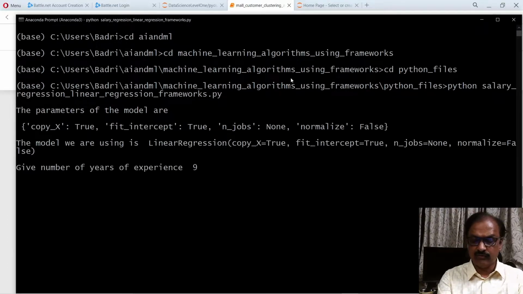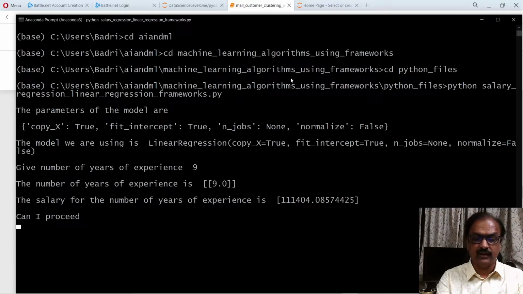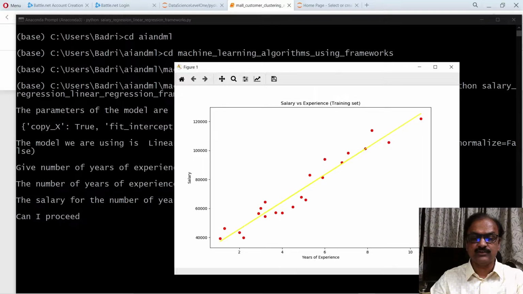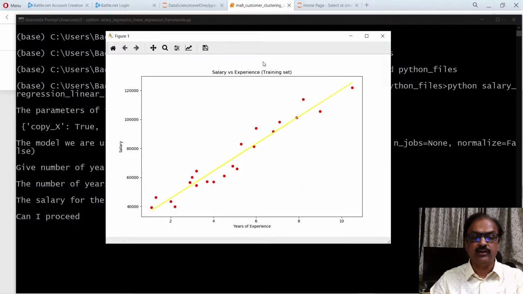So I give the number of years of experience, and then it tells me that for this experience, the salary that is expected for the engineer is around this, and then the model that is built here is this way. So as you can see, the yellow line is the model, and the red dots are the data that is given, and the model is built, and using this model you can predict the salary given the number of years of experience. So obviously this is univariate linear regression.